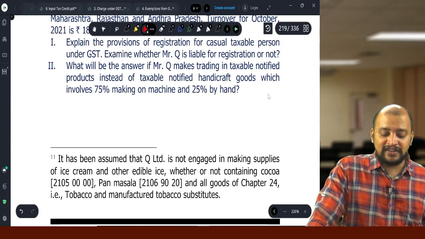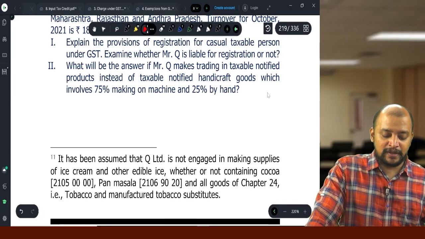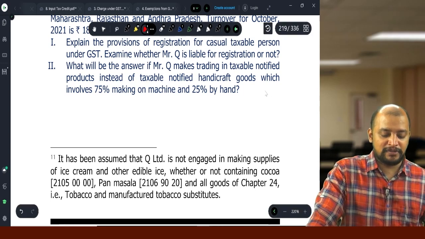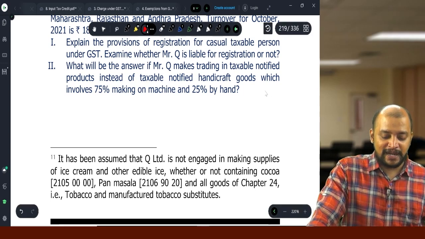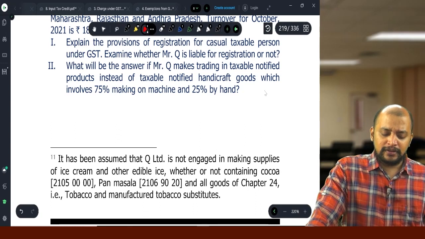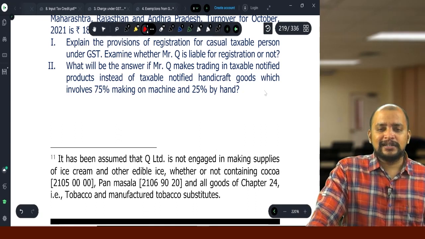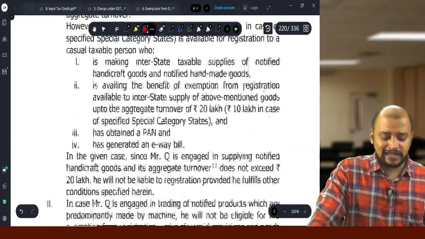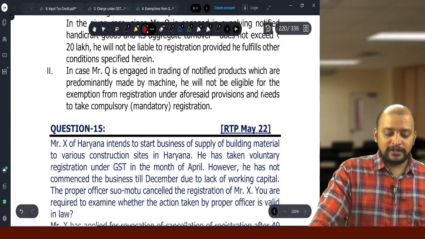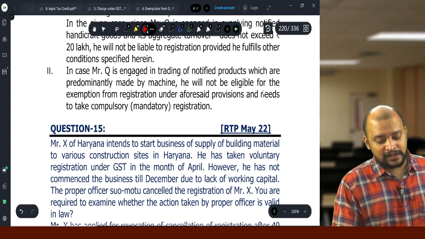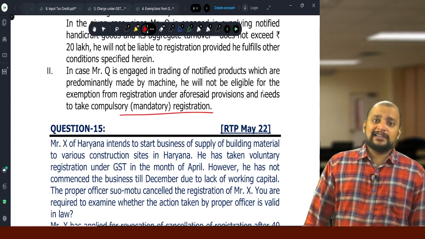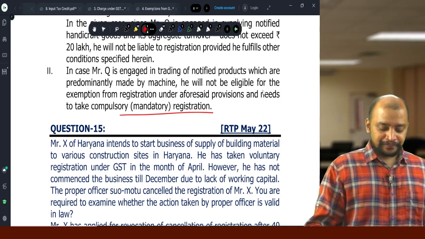What will be the answer if Q trades in taxable notified products instead of taxable notified handicrafts, which involve 75% making on machine and 25% by hand? So, that is not handicrafts; the relaxation is only for handicrafts. In this case, registration is compulsory, so they are mandatorily required to get registered. What is handicrafts? It means 100% made using hand, that is only called handicrafts.